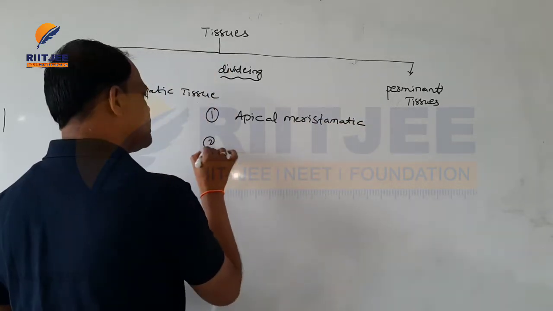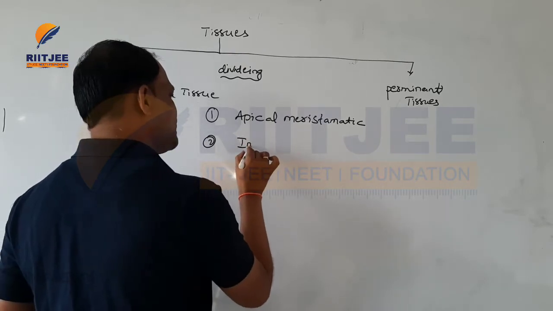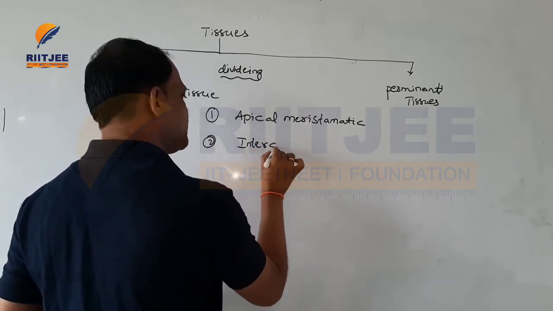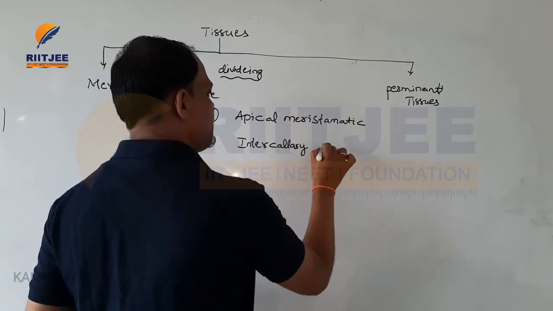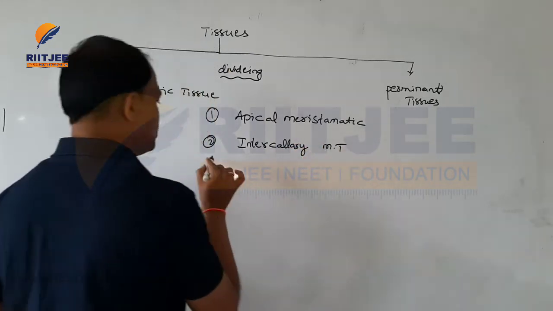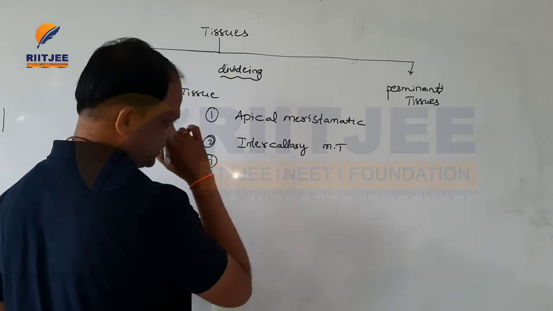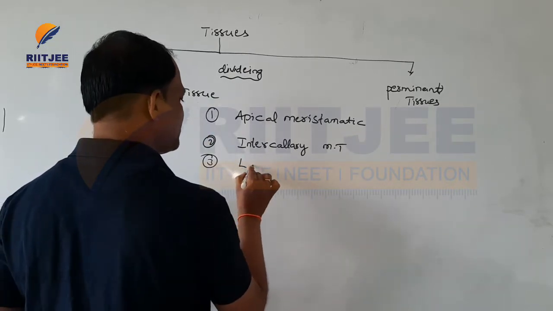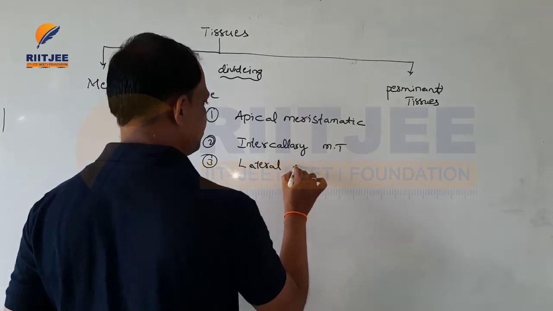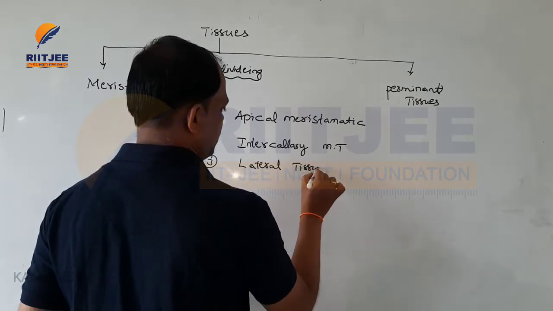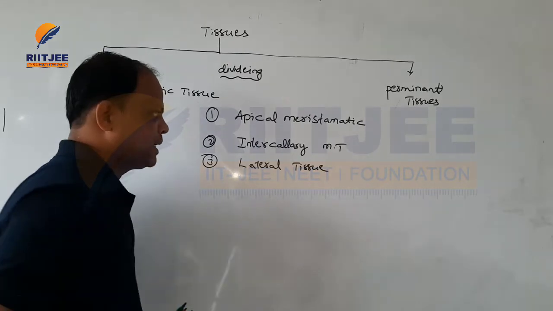And the third one is lateral meristematic tissue.